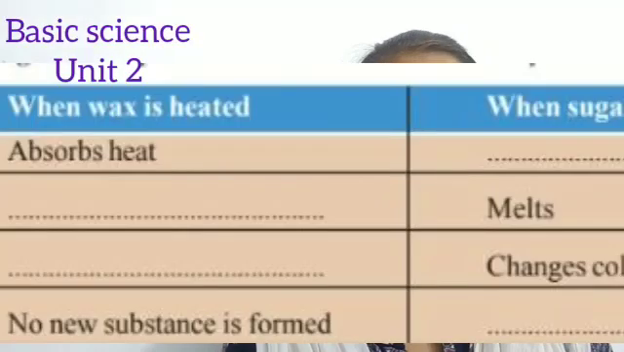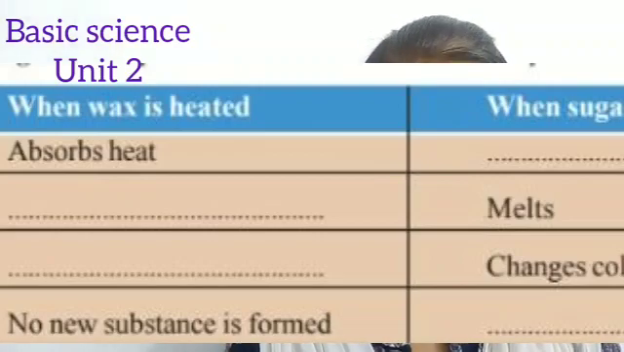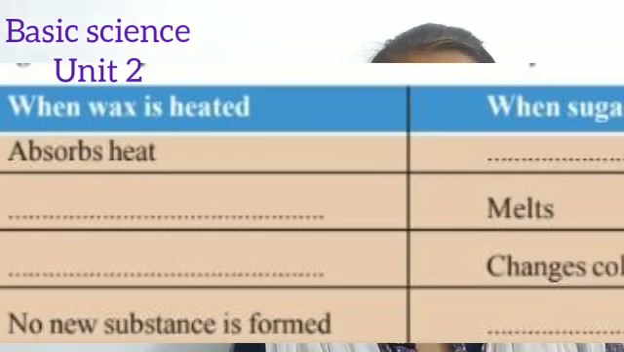Now there is another box which tells us to find the difference between when wax is heated and when sugar is heated. What happens, children, when the wax is heated? When wax is heated, when it absorbs the heat, it will melt. Is there any color change? No, and no new substance is produced. So it is a physical change.